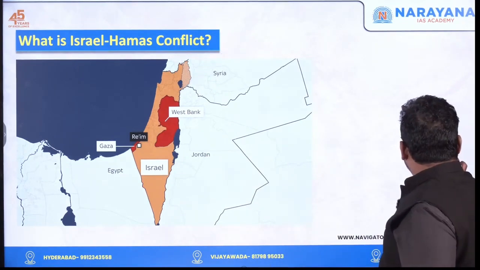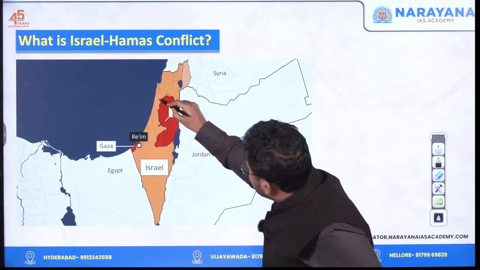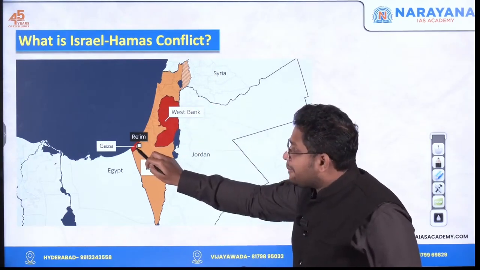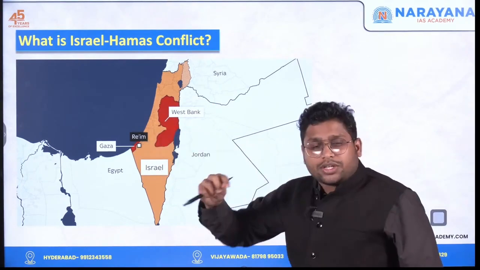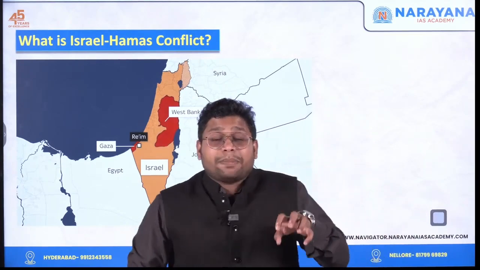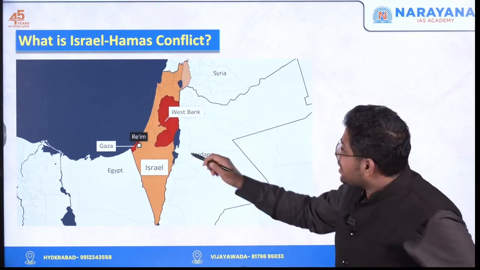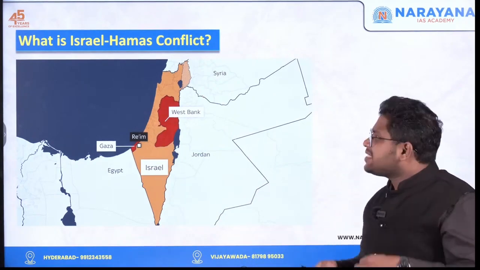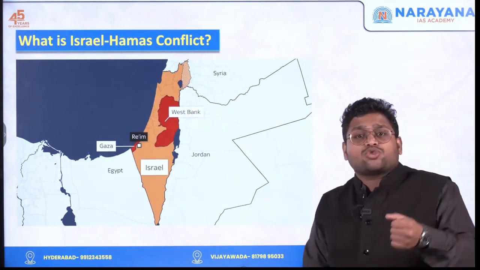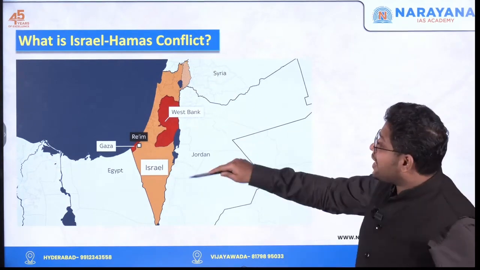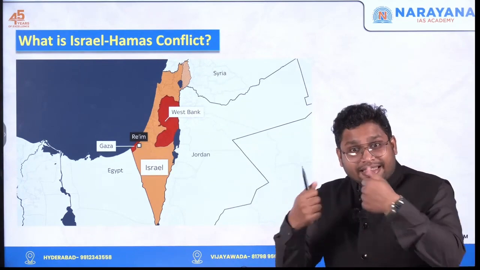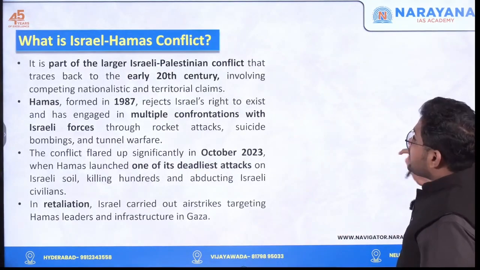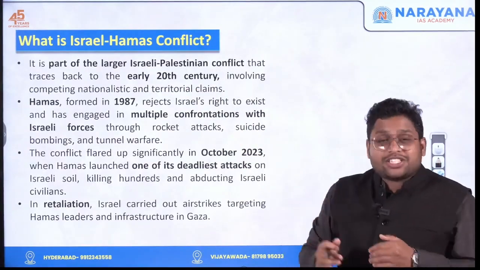Right now, if you look at this image, this region named the West Bank and this region named Gaza, only these two territories are with the Palestinian authorities, and the remaining part is with Israel. And the conflict is still going on. Palestinians say that the entire land belongs to Palestinians, and Israel would say that this land belongs to Israelis. That's why the conflict is going on, and it has existed since the early 20th century.